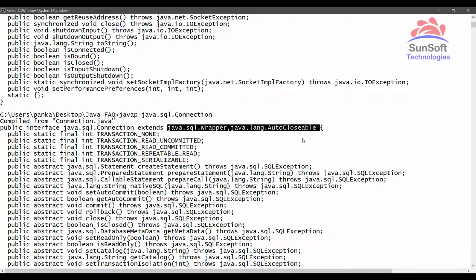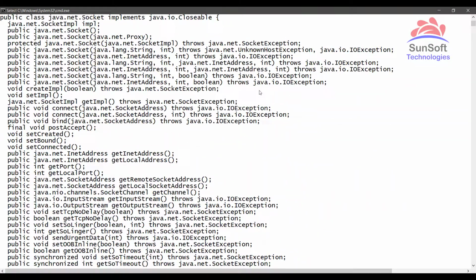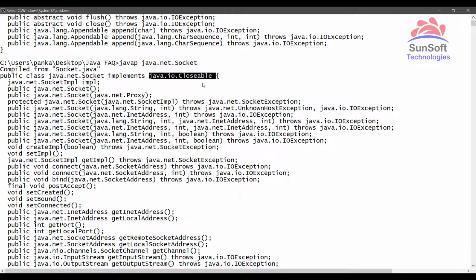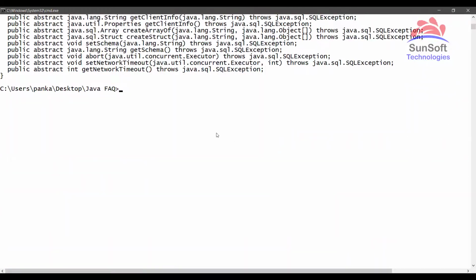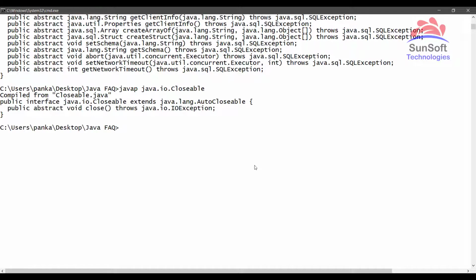But now which one is the super API, either AutoCloseable or Closeable? To check that, let's take here the Closeable interface of the IO package and then type the same thing using the javap command, javap Closeable, and then when we press enter, we can notice here that Closeable also extends from AutoCloseable. So this shows that AutoCloseable is the root API for all such classes which belong to IO programming, network programming or SQL programming.